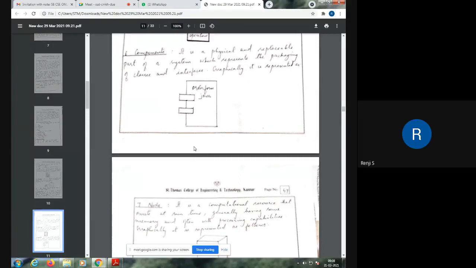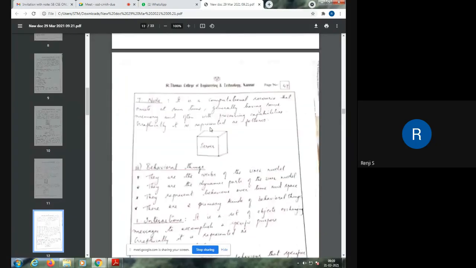It can be a particular file which you can delete and replace with another file, etc. So this represents a file named orderform.java, a Java file, and this component is represented by a symbol like this, and this notation is used for representing components. If you want to show a particular file, you can use this component structure.